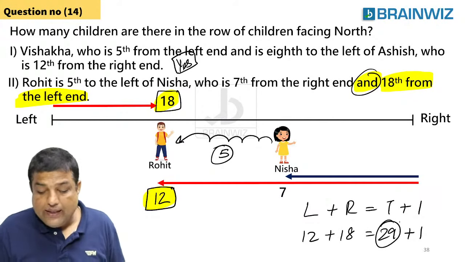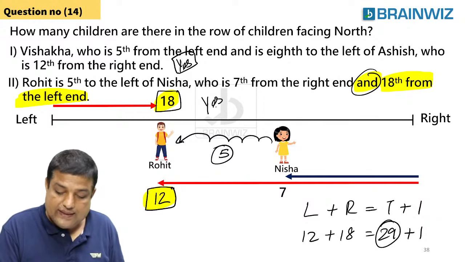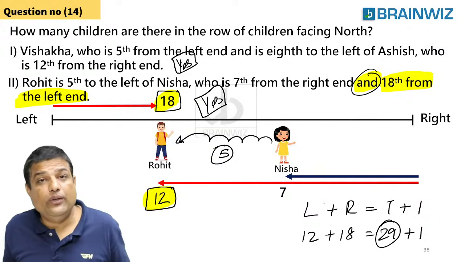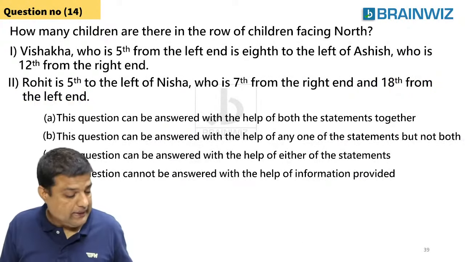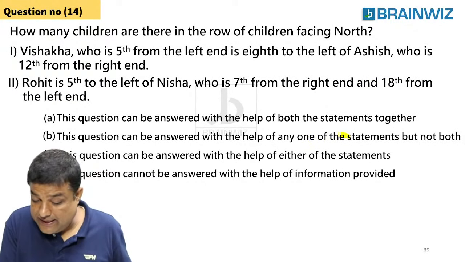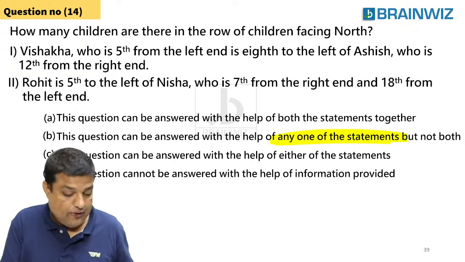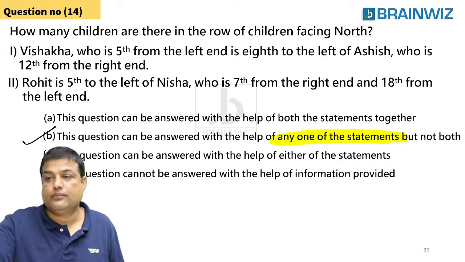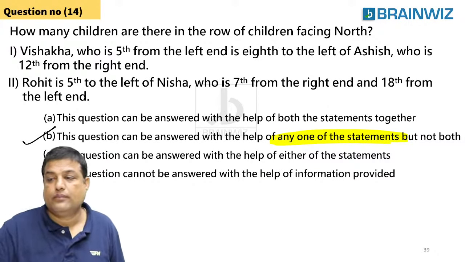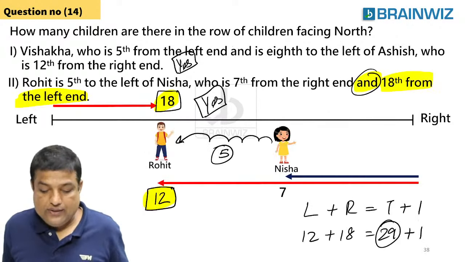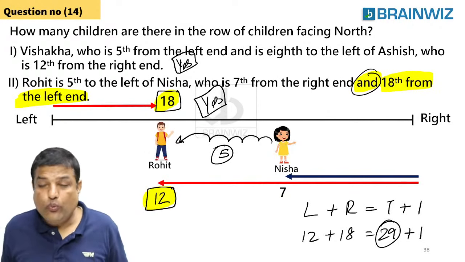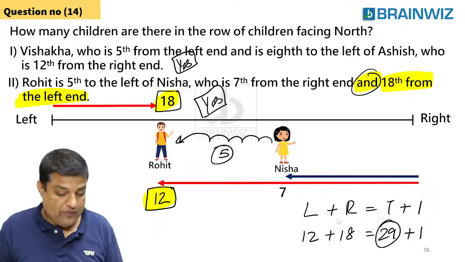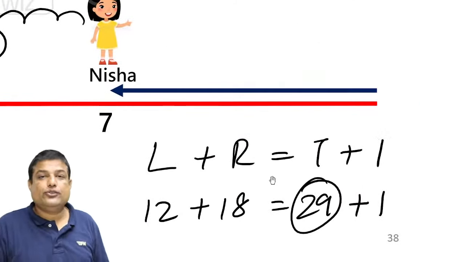Are you understanding, everybody? Can you answer with statement 1 alone? Yes, sir. Can you answer with statement 2 alone? Yes, sir. So what is the answer? With any one of the statements I can answer. So the answer is Bangalore. Are you understanding this? With statement 1 also, statement 2 also, provided you should know whatever we have learned in this kind of thing.